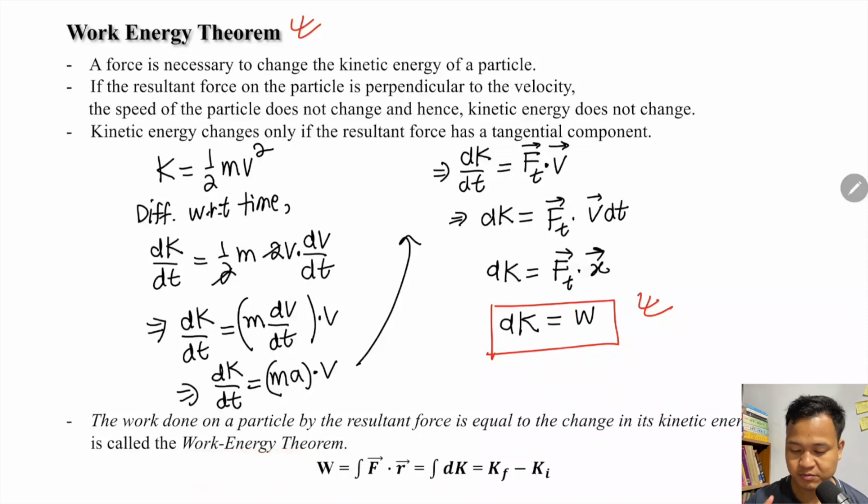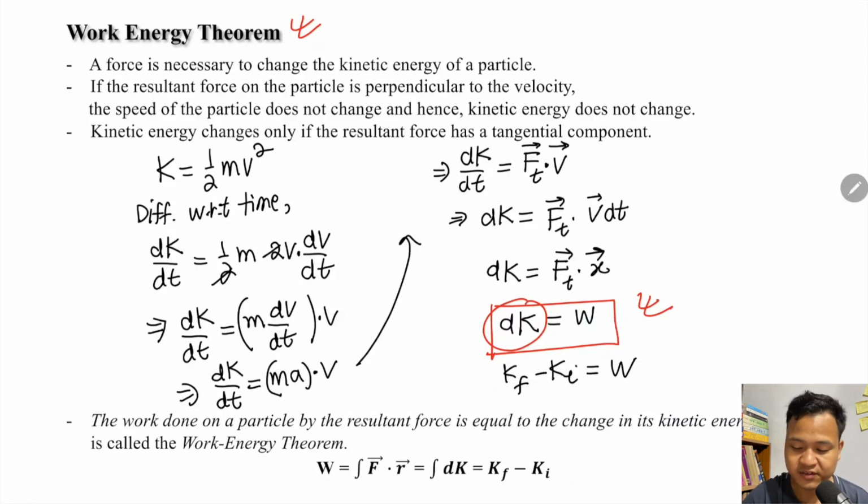Now the change in kinetic energy, dK, for a finite change you can also write as K final minus K initial. So change in kinetic energy equals the work done on the particle by whatever force you apply. That is called the work energy theorem.